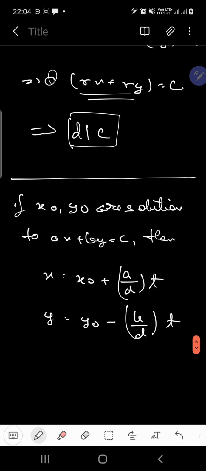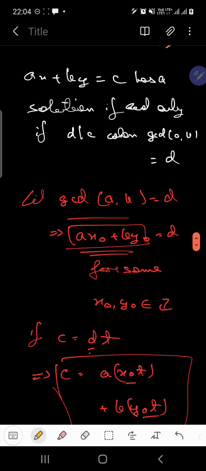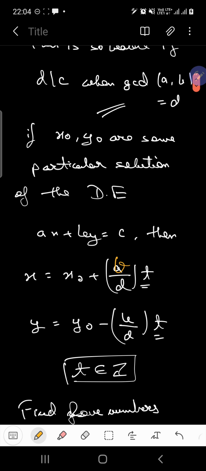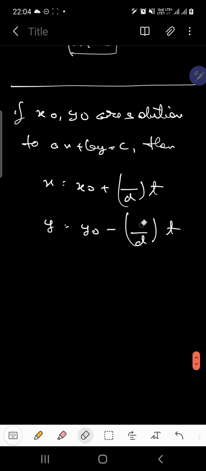Acha, wait a minute, I have made some mistake here, I guess. I'm very sorry. Okay, let me check it in the above also. Okay, I'm very sorry, this will be B and this will be A. This is a silly mistake. It is not a silly mistake, a grave mistake. This will be B and this will be A. Clear? Got it? I'm very sorry. Okay, so this much is clear, I guess.